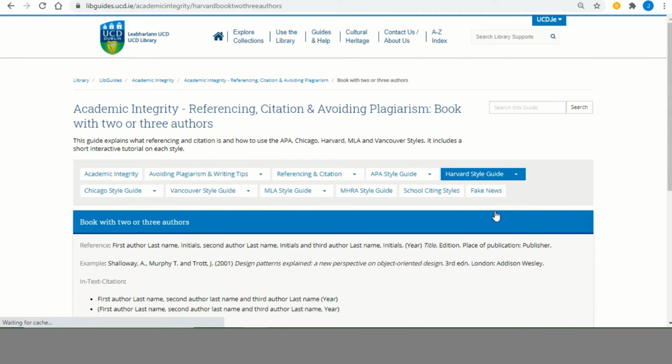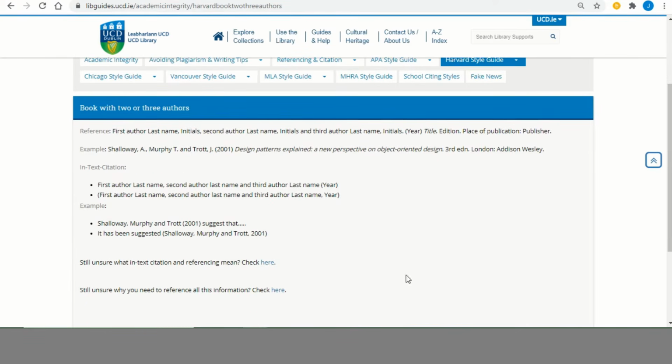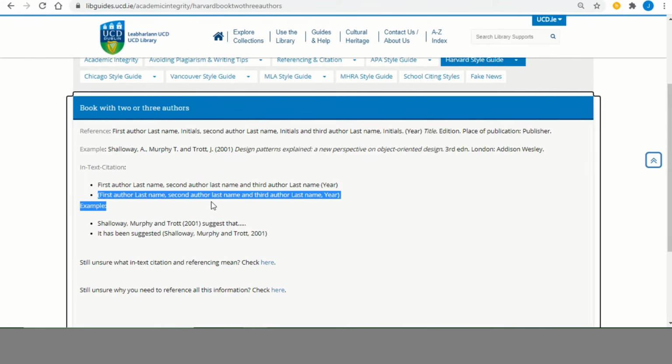So we'll pick that. And on this page, you can see that there's information on what the in-text citation should look like and also what the reference should look like. So our in-text citation is going to be at the end of a paraphrase. So I'm going to be putting it in brackets like this one here. So that's the authors' last names are included. They're put together with the word and, with a comma and a space and year.